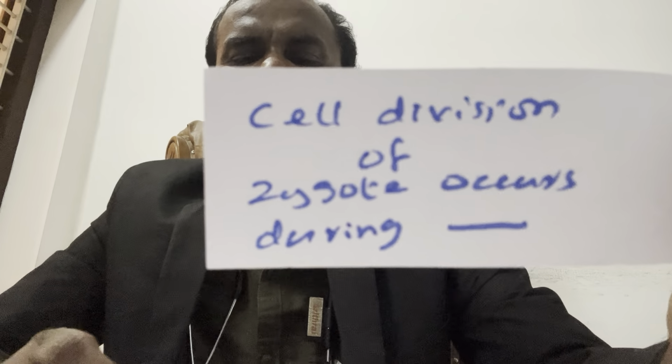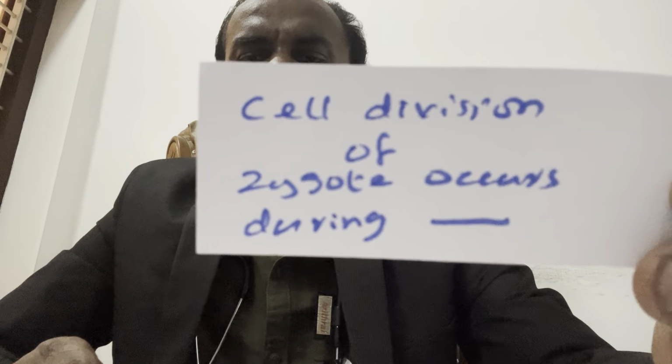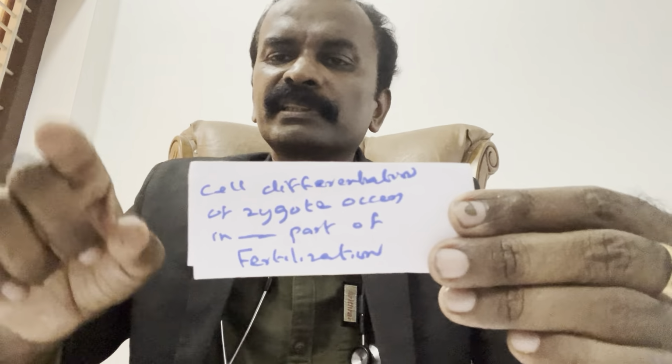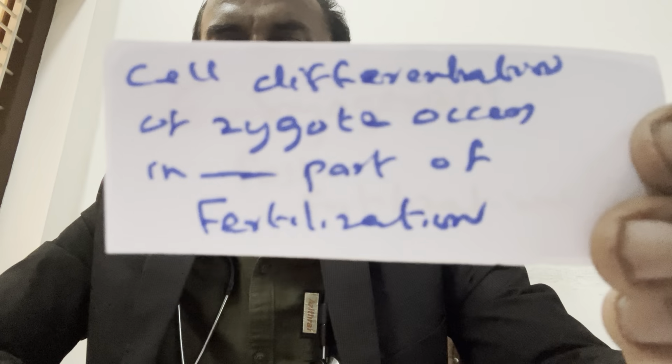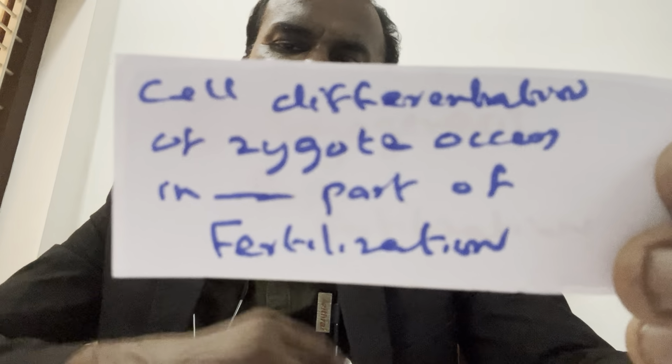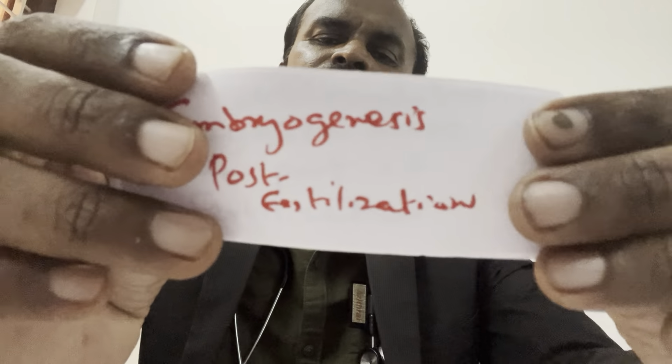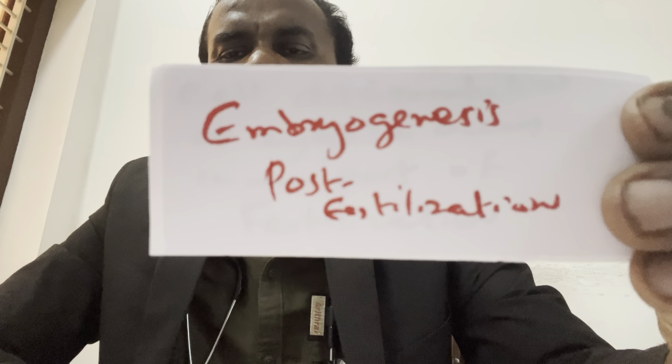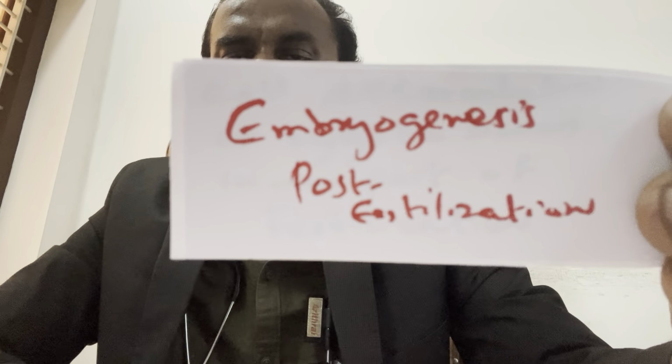Same question, cell differentiation. Cell differentiation of zygote occurs in dash part of fertilization. The answer is same. Embryogenesis of post fertilization.